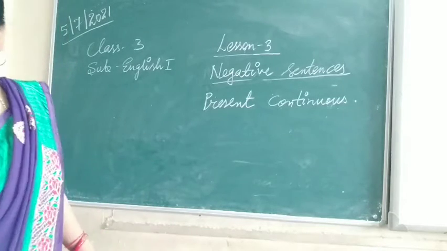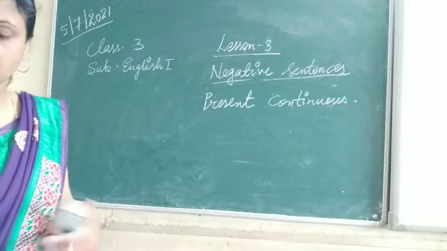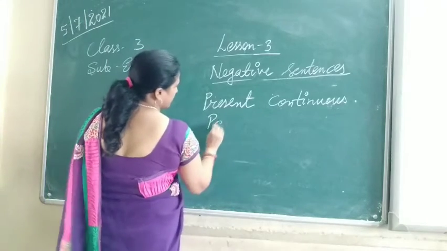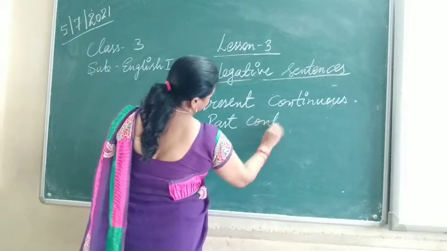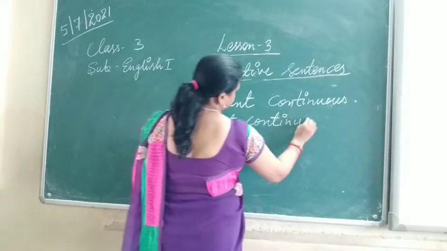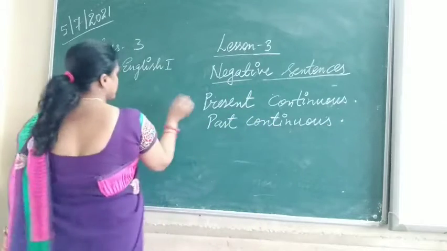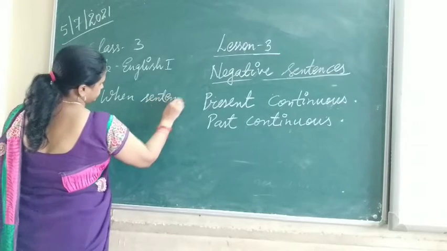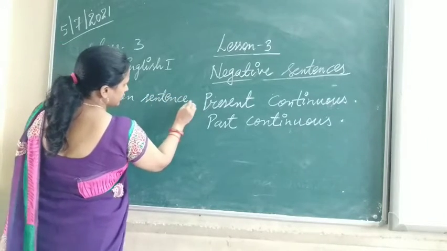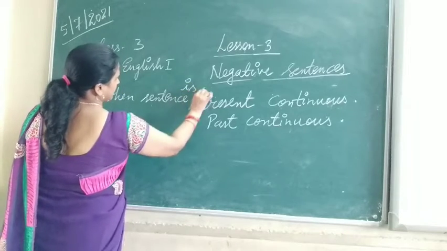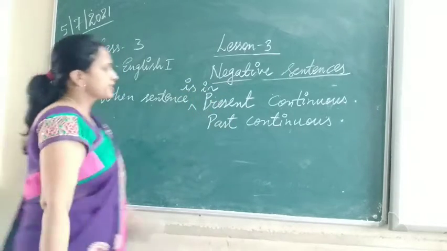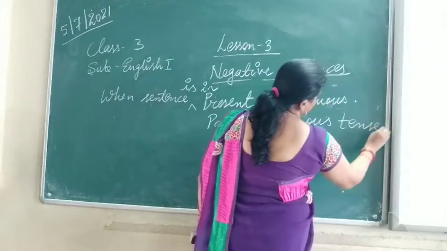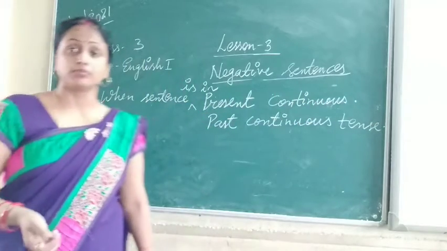First of all, present continuous and past continuous, for both. When the sentence is in present continuous tense or past continuous tense, how will we form the negative sentence?